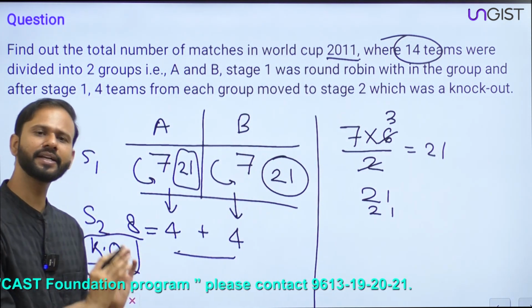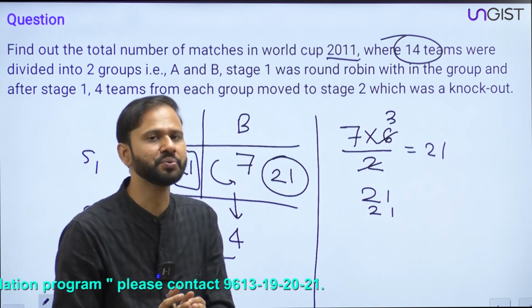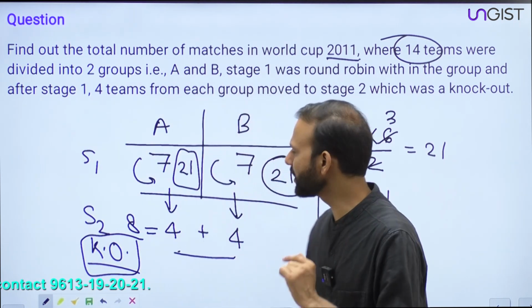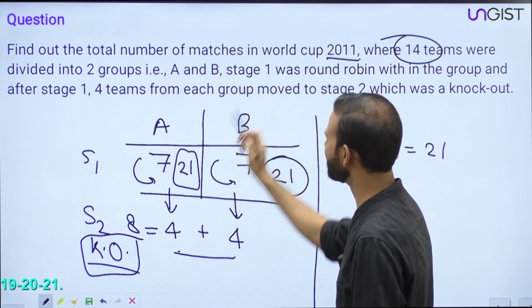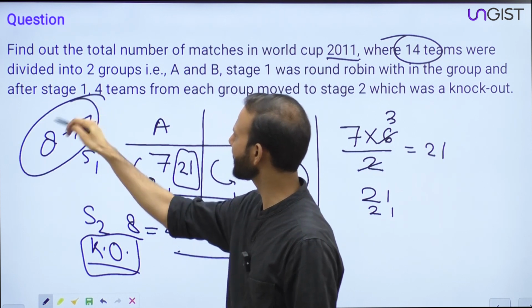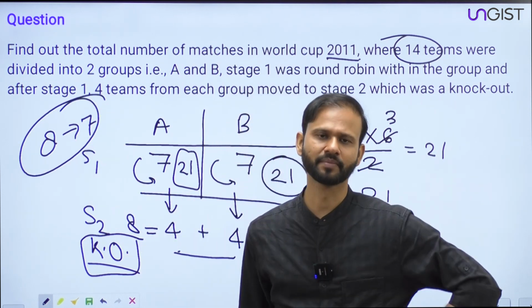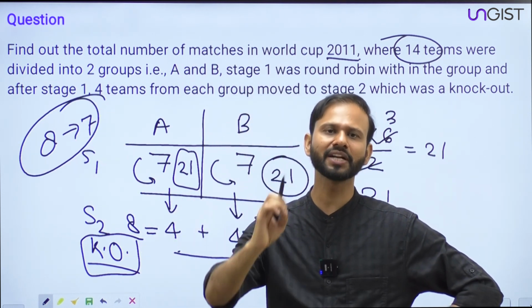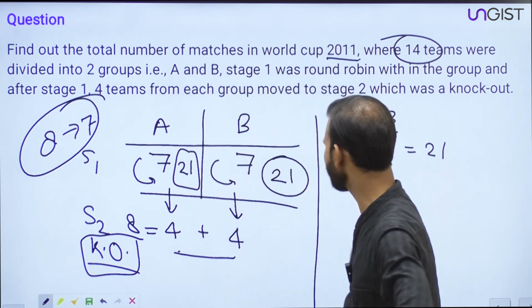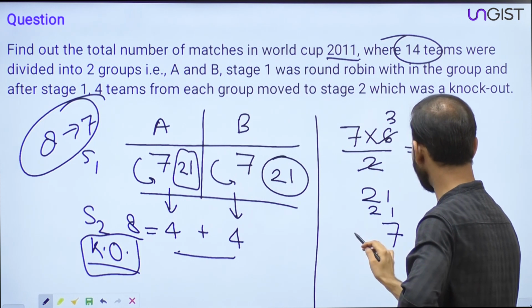After that, 8 teams came out for stage 2, and stage 2 was based on knockout. So if 8 teams are participating in a knockout tournament, then total number of matches will be what? 7. We have done it in the last question only, right? If 8 teams are participating in a knockout tournament, then total number of matches will be 7. Fine. So here total we will have 7 matches.